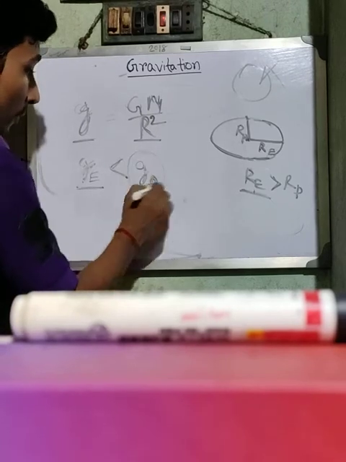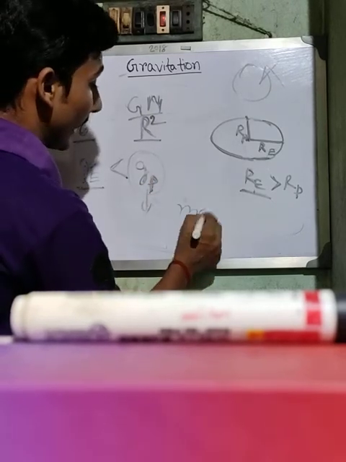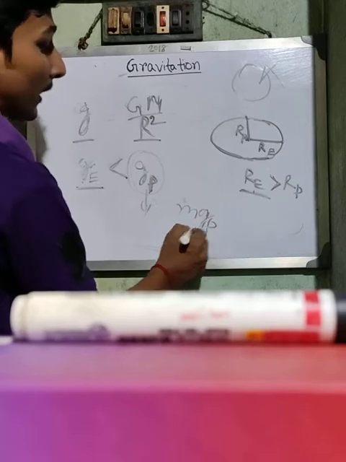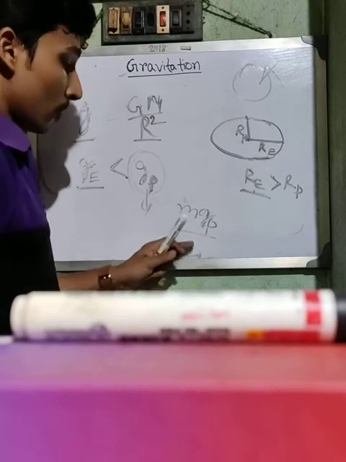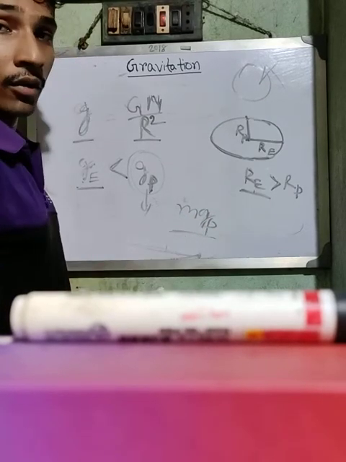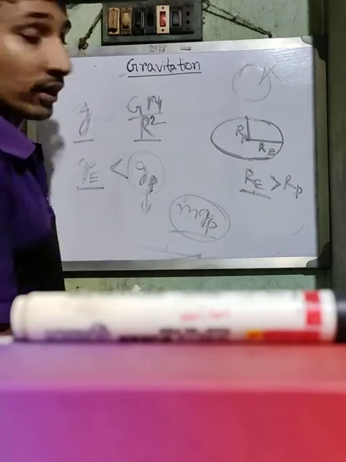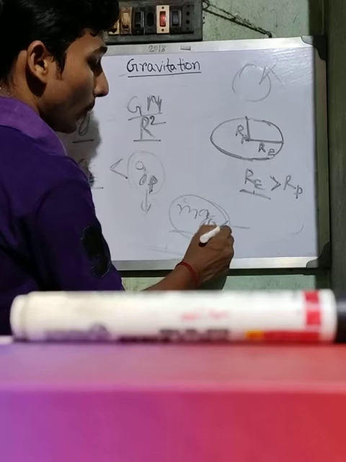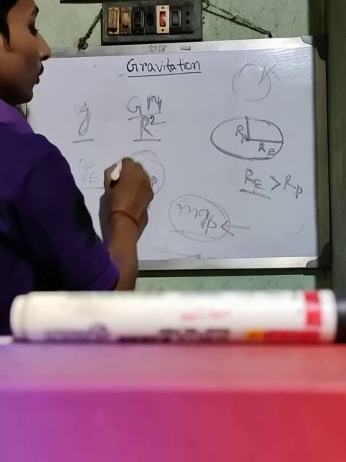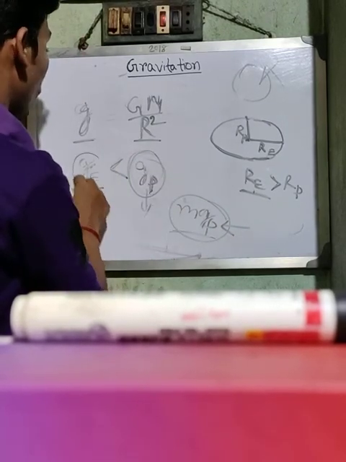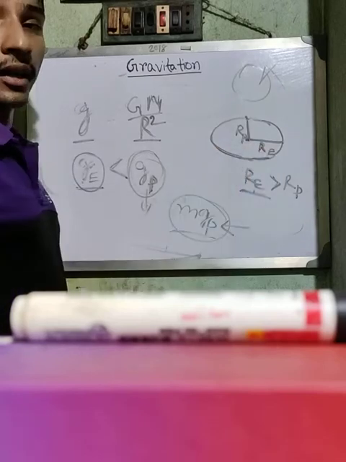So if we calculate with m, we will get mg. mg means the force due to gravity, which is actually called weight. So the weight of any object at the pole is greater than the weight of the object at the equator.